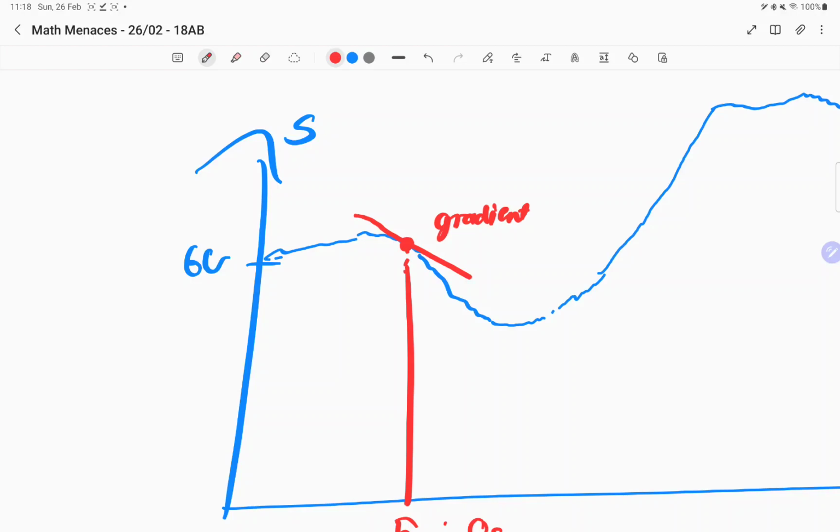So at that point, you are slowing down. The notation is, you'll learn this later, ds over dt. D means the differential, the change in the speed. Let's say V. It's that triangle thing, delta V over delta t. But dV over dt is actually the concept. That's what it means by the gradient of the tangent at that point.